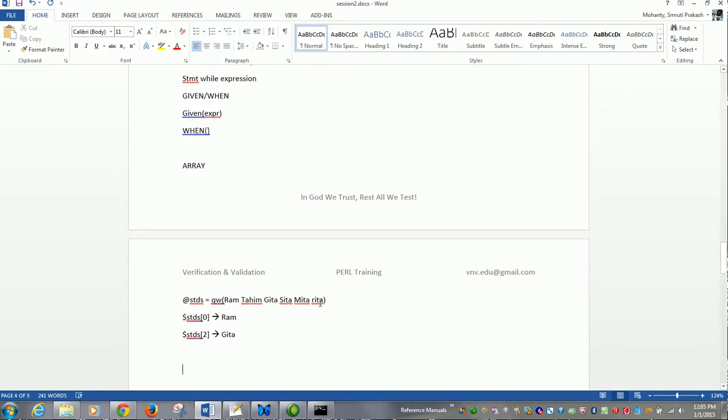Similarly, if I want to access Rita, the last element, I can get the last element by giving the index as -1. It will give me Rita. This is particularly used when you care about the relative position. -2 will give Meeta, -3 will give Sita. From the front it starts from 0, from the last it starts with -1.